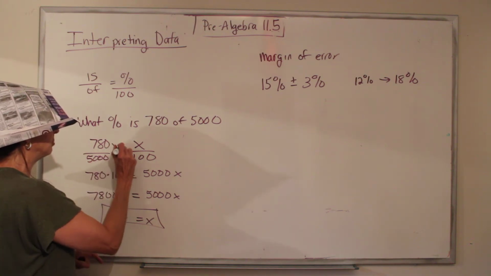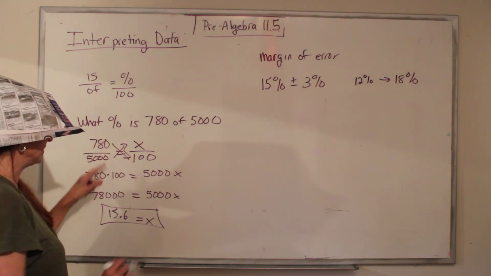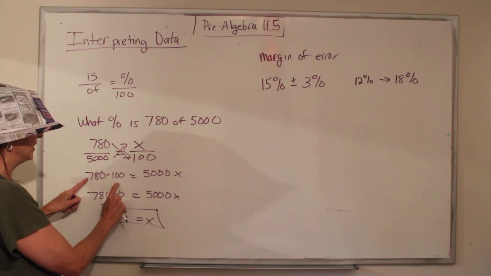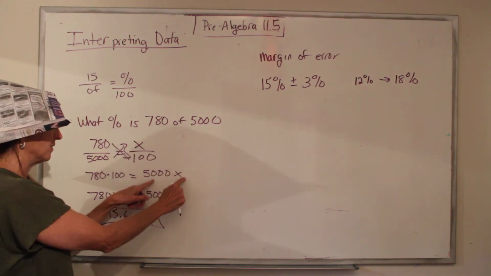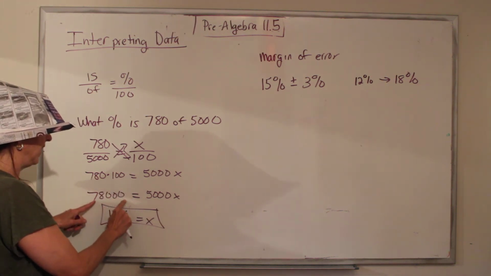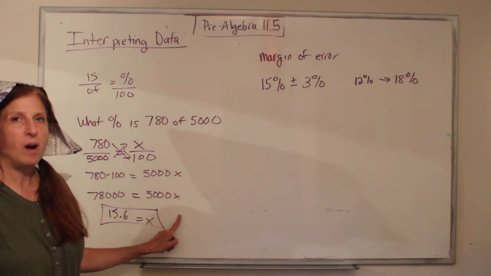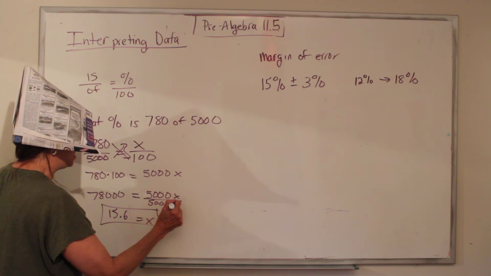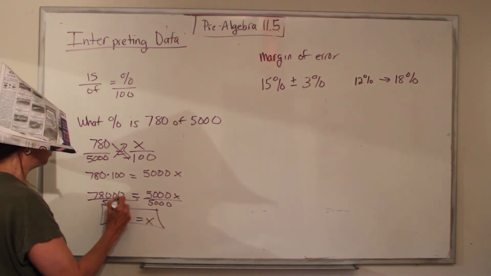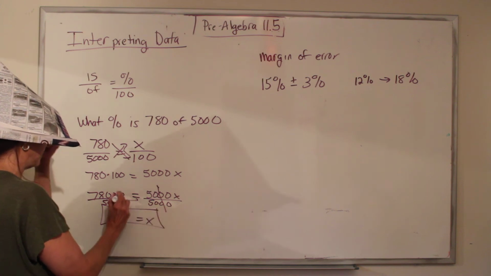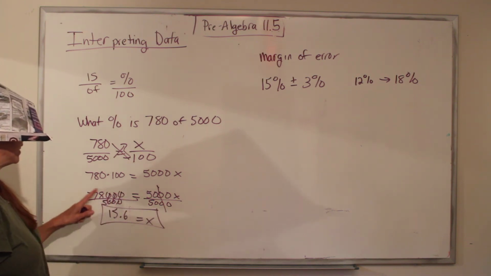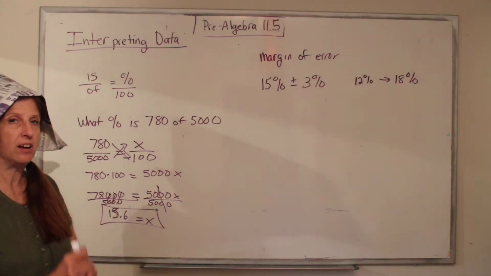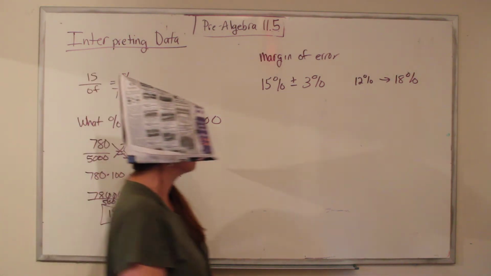I cross multiply and solve for x. I put my cross here and I multiply across the cross. 780 times 100 on this side and 5,000 times x on this side. I multiply these out, and then I ask my question. What's my question? Why is x not alone? Because it's being multiplied by 5,000. So I do the opposite. I divide both by 5,000, and what I do to one side, I do to the other. These zeros cancel out, and I have 78 divided by 5, which is 15.6. So 15.6% of all households were watching that show. Wonder what it was.